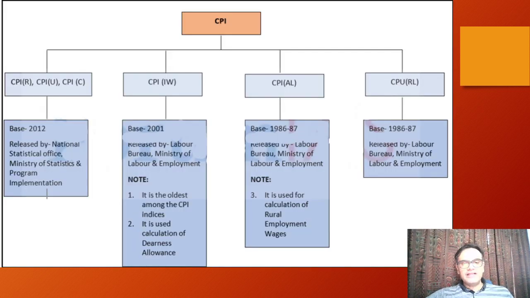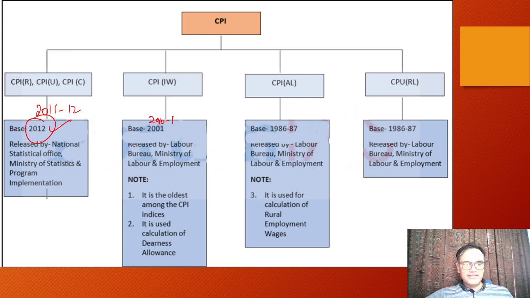Okay. Now this is about CPI. So various kinds of CPIs we have had in India. Some we are using, some we are not. About every CPI, you should know the base year. Whenever 2012 is written, it basically means 2011-12 in terms of financial year. Okay, so if 2001 is written, it means 2001, like this. 1986-87, it is already clear.